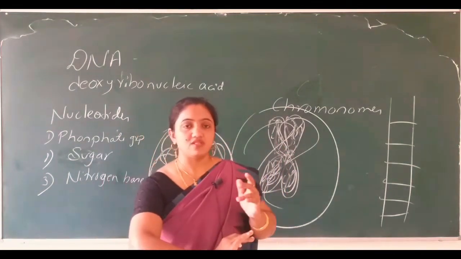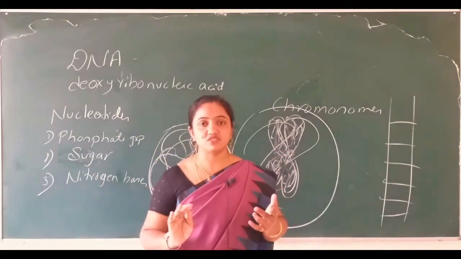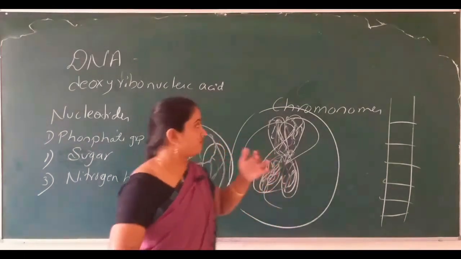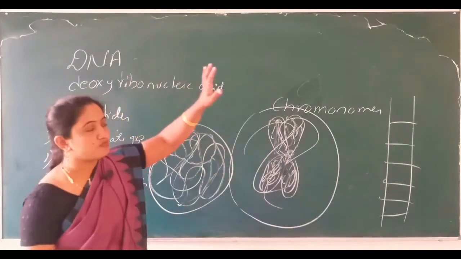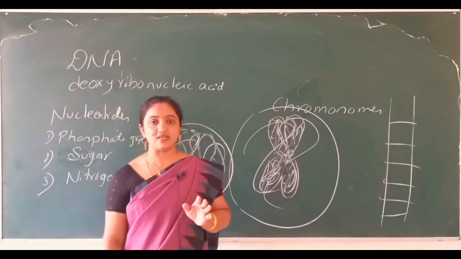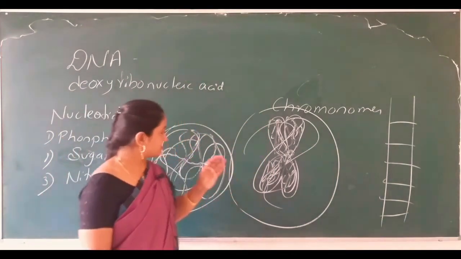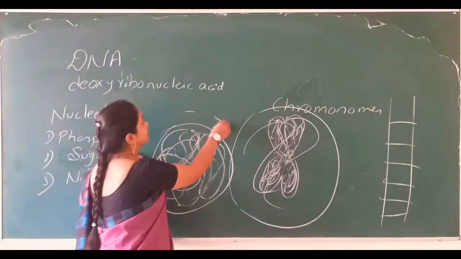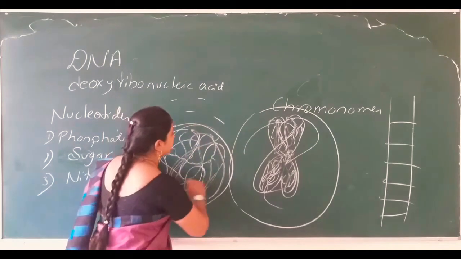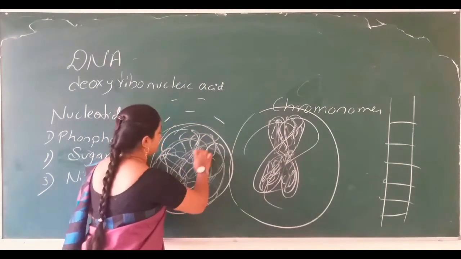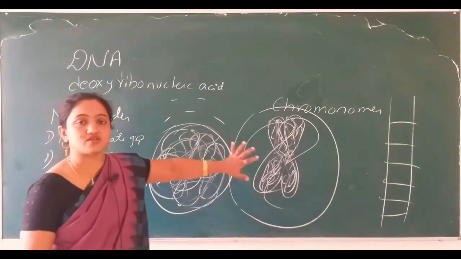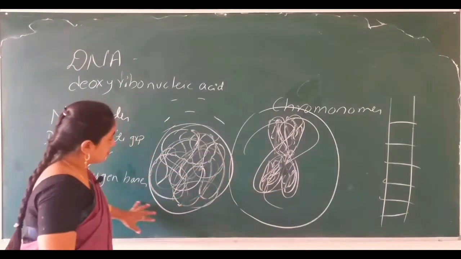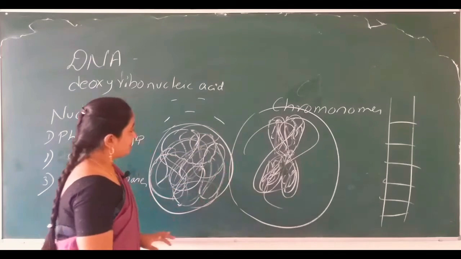Together all these chemical compositions, nucleotides, and bonds form a long polymer of DNA. So you can see this diagram. I have not drawn it like this, simply an irregular shape I have drawn here. It means this is the long polymer of DNA.